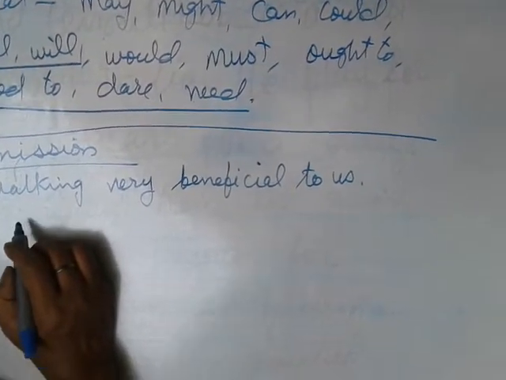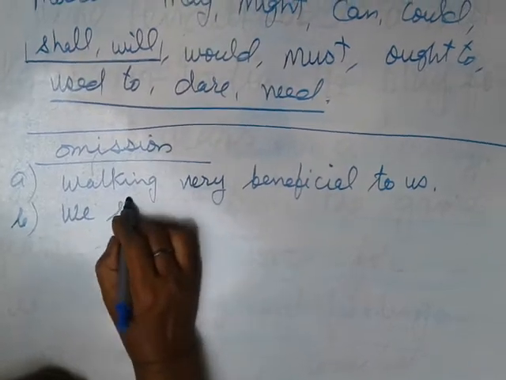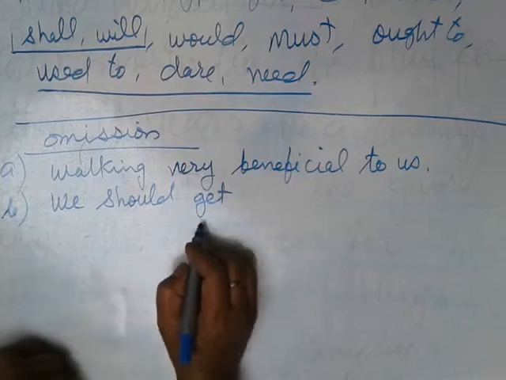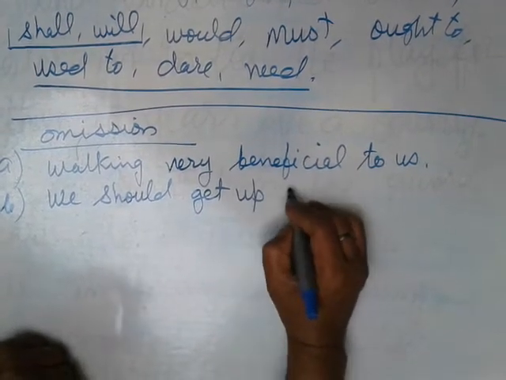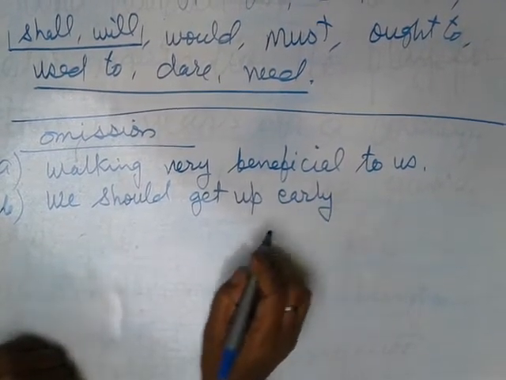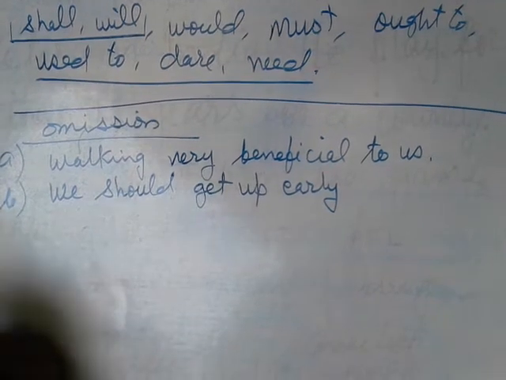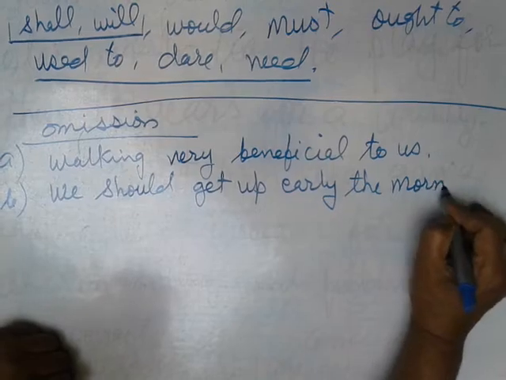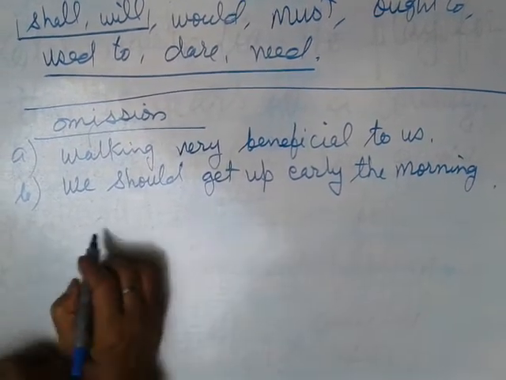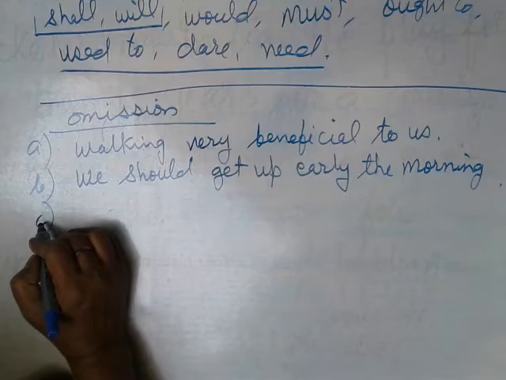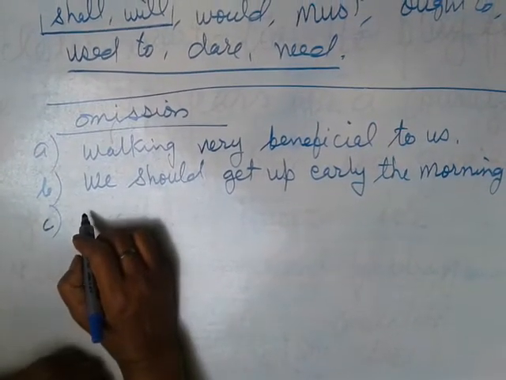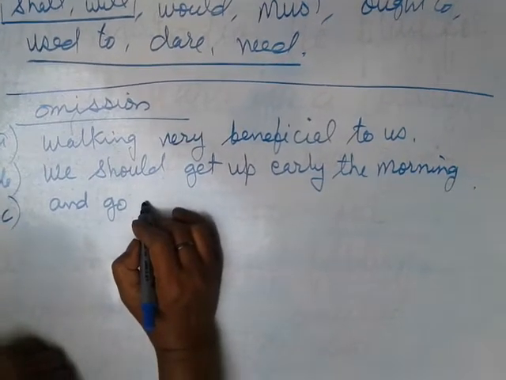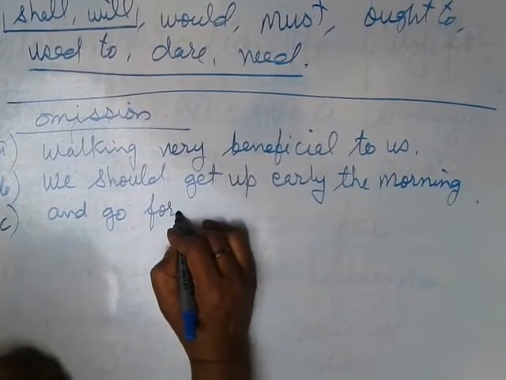We should get up early in the morning and go for a walk.